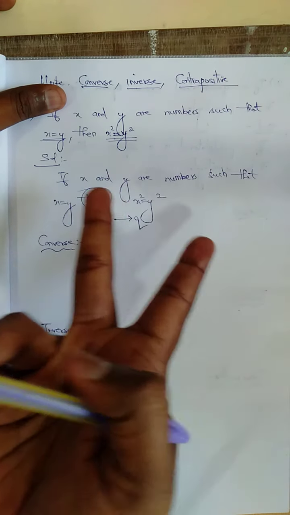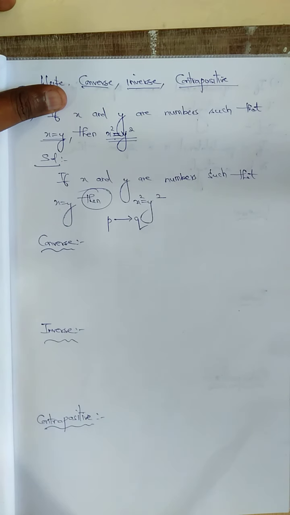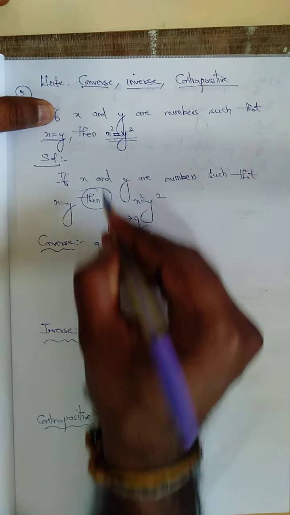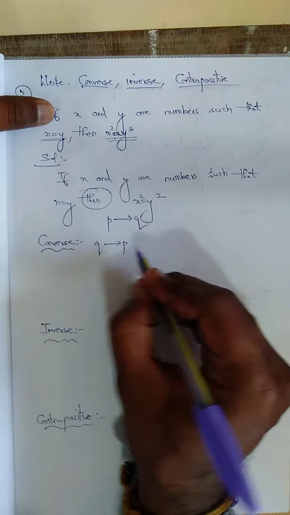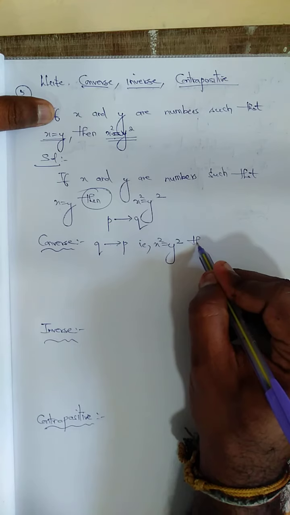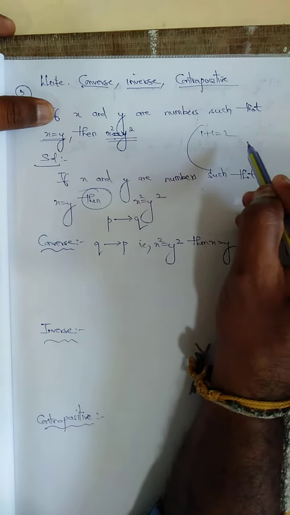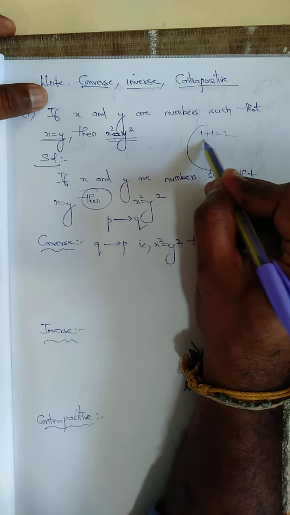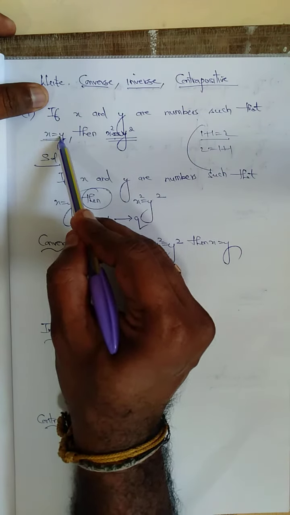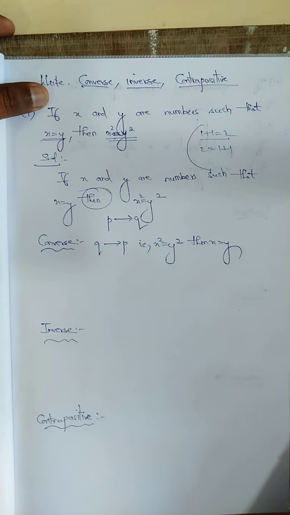Converse is nothing but the opposite of this, Q conditional P. I am going to say: if x square is equal to y square, then x is equal to y. This is the converse. For example, 1 plus 1 equal to 2 is the straight statement, and 2 is equal to 1 plus 1 is the converse. So converse means: if x square is equal to y square, then x is equal to y.